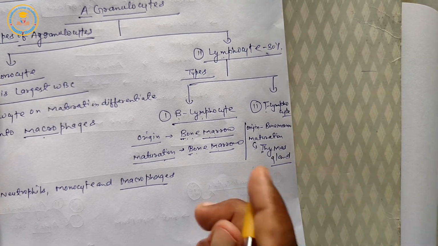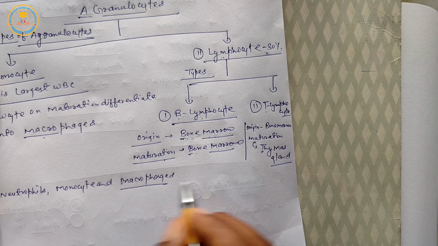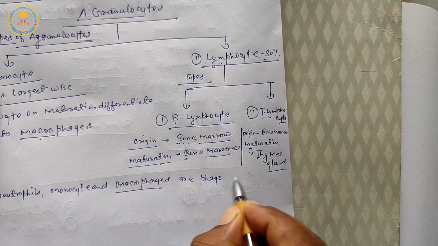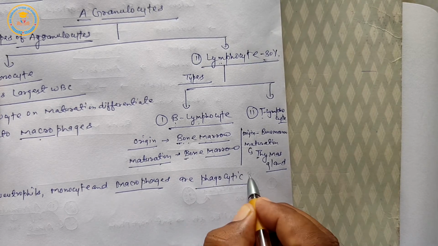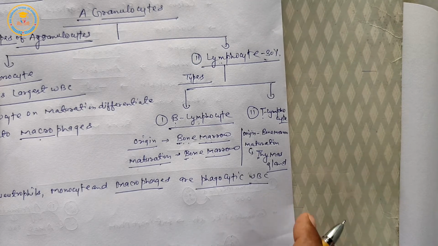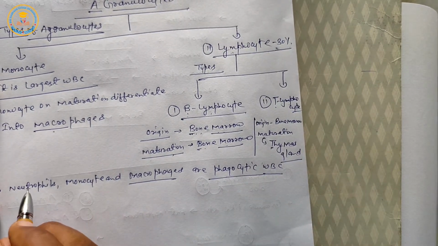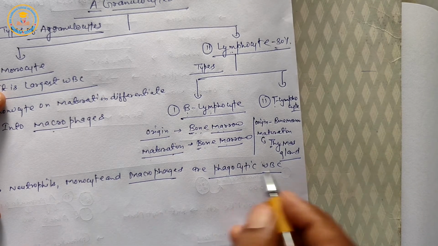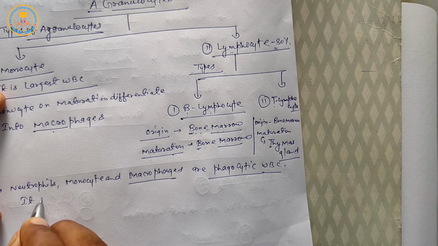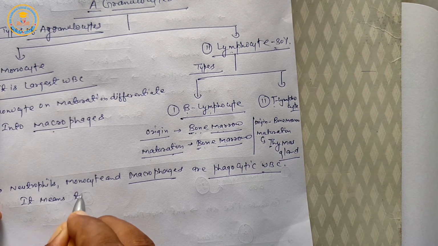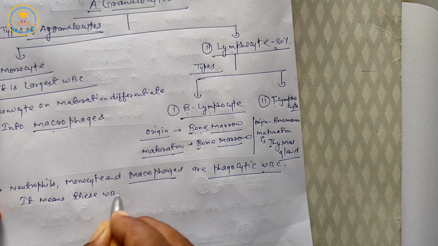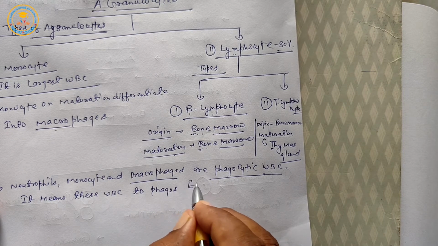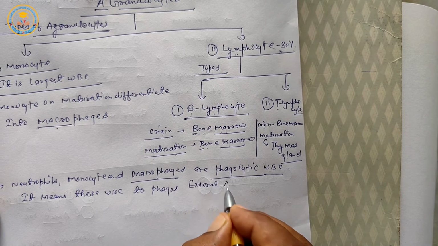Neutrophils, monocyte and macrophage are phagocytic WBC. It means these WBC phagocytose external antigens.